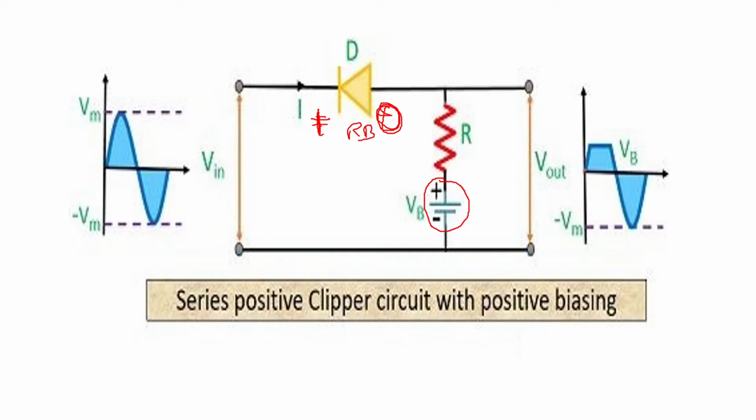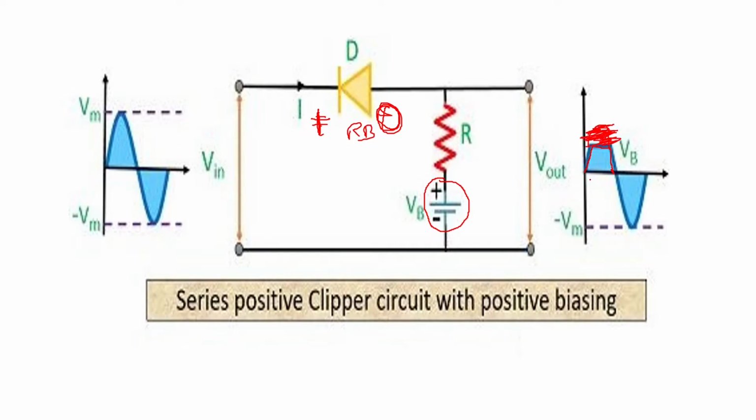So you will get a part of the positive half cycle at the output, because the anode voltage will be more than the cathode voltage and the diode will be forward biased. After that, the diode will be reverse biased. When the diode is reverse biased, there is no current flowing, and then after that, you don't get a part of this positive half cycle here. This part you're not getting. This is chopped.